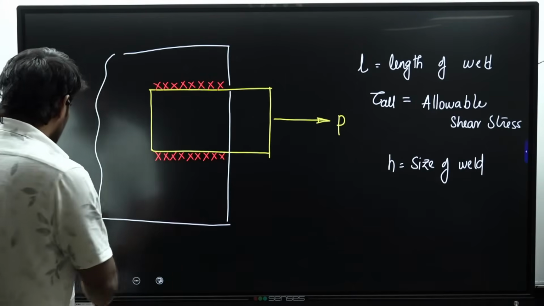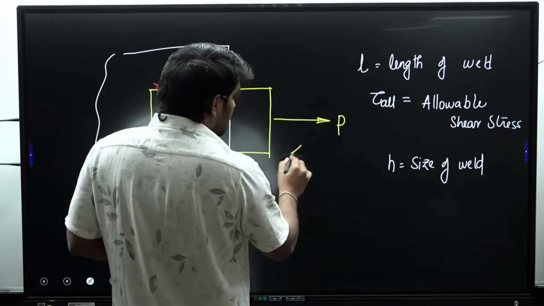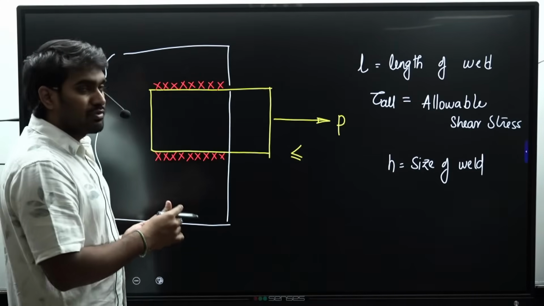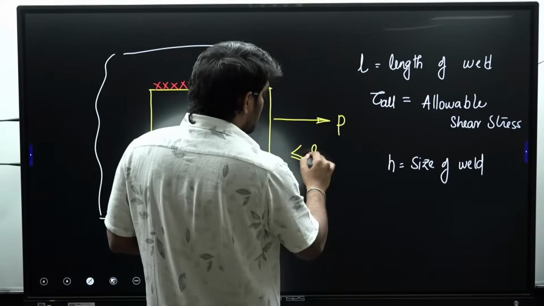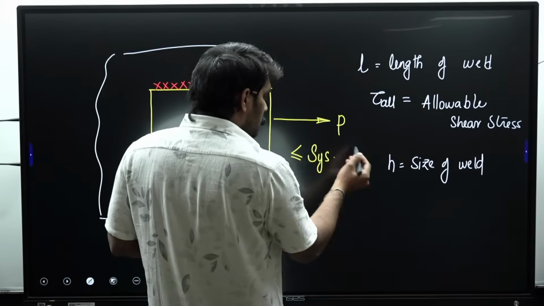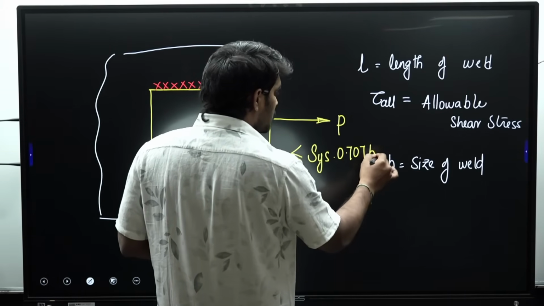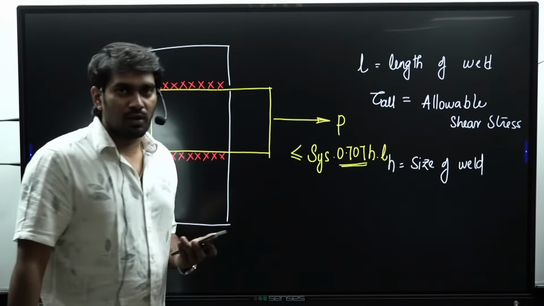We know that the load applied on this member should always be kept below the shear strength of the weld. What is the equation for shear strength of a fillet weld? It is nothing but SYS, which we have seen, SYS into 0.707 times H into L. We know that 0.707 is nothing but 1 by root 2.